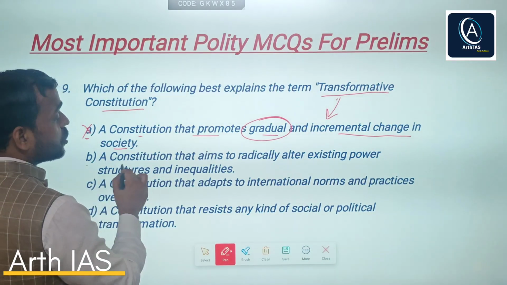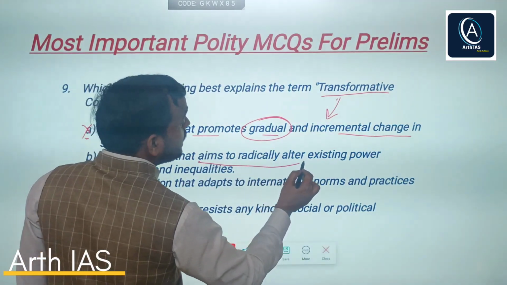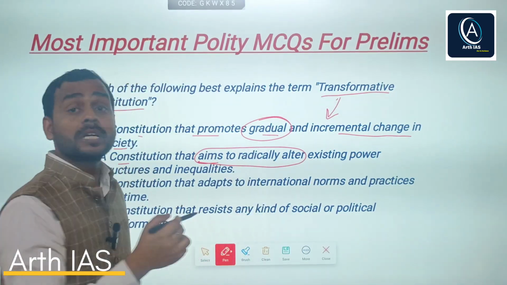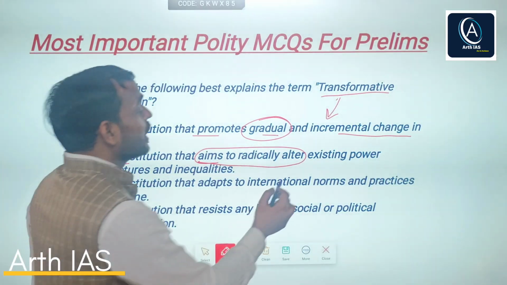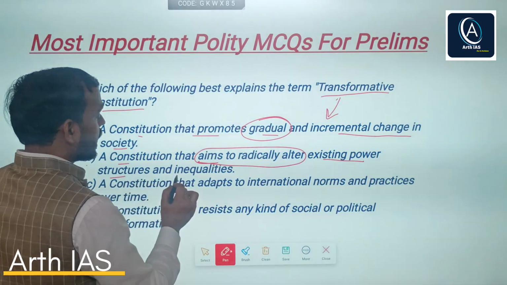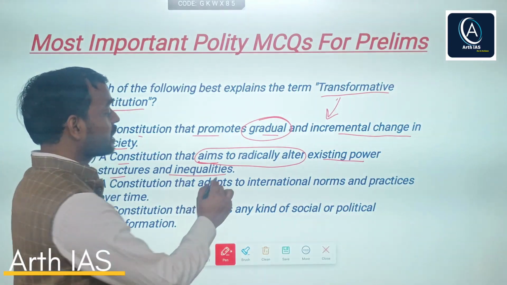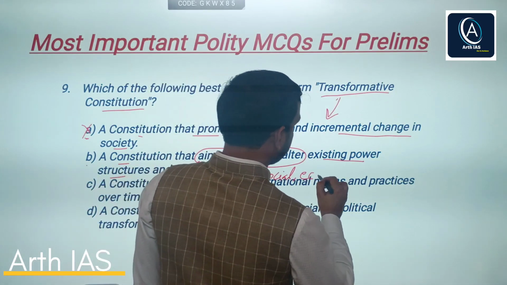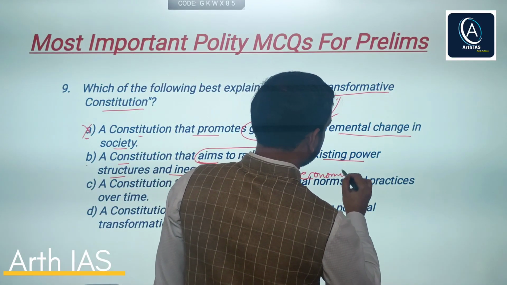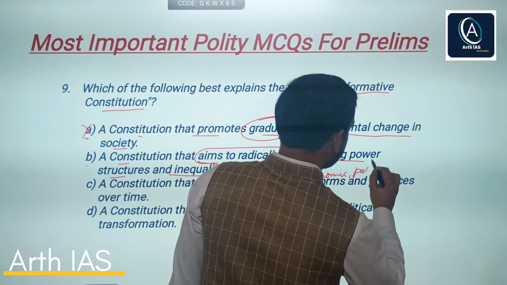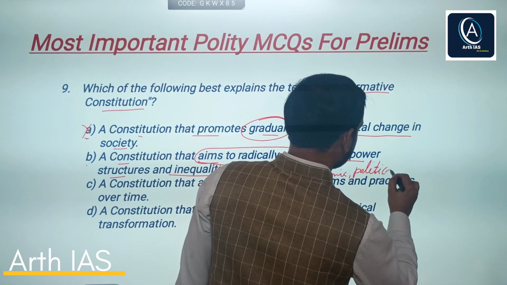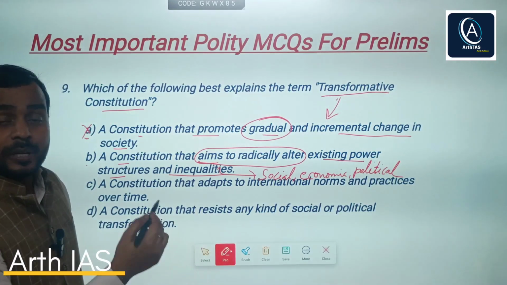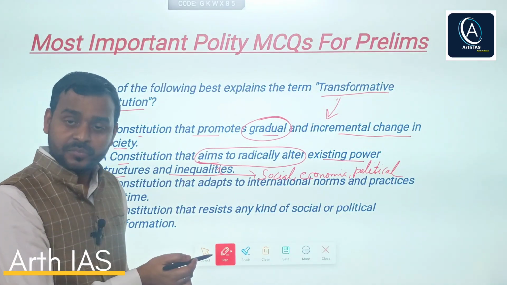B says a constitution that aims to radically alter existing power structures and inequalities, for example, inequalities like social, economic, or political. Such types of inequalities are altered, right?